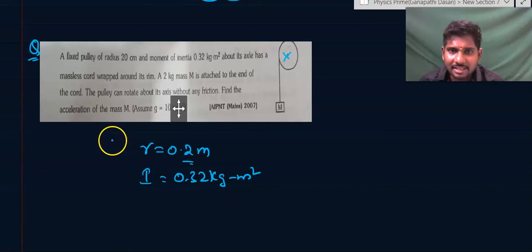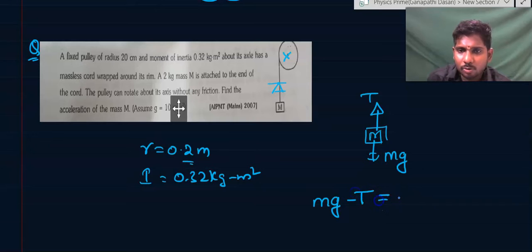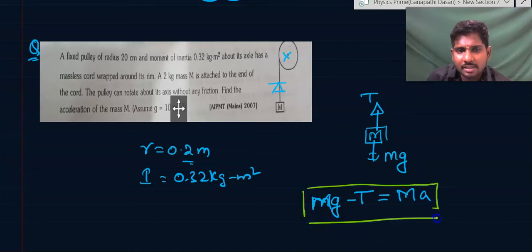To find the acceleration of the mass, we have one equation here. If you draw the free body diagram of this mass m, there will be mg downwards and tension upwards. So mg minus T is equal to m into a. This is one equation that we get from the force equation. But is it sufficient to solve for the acceleration of mass m? No, because we don't know the tension here.